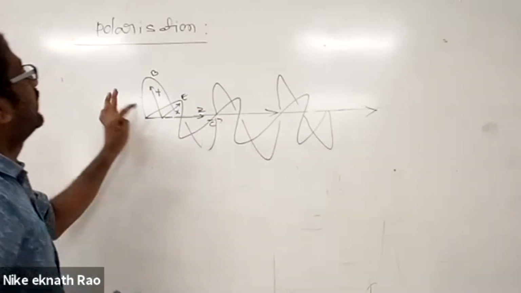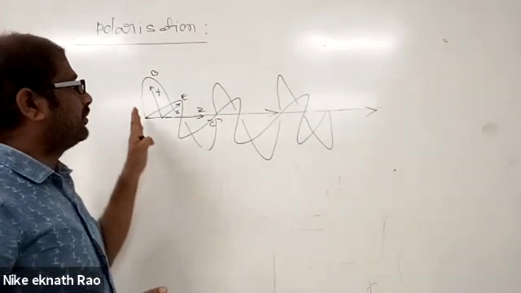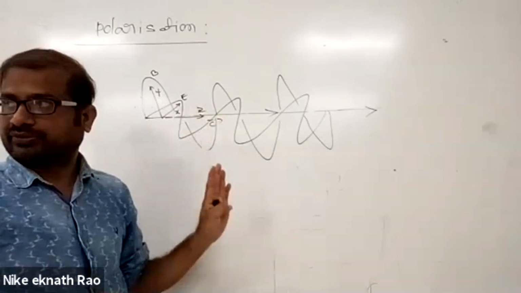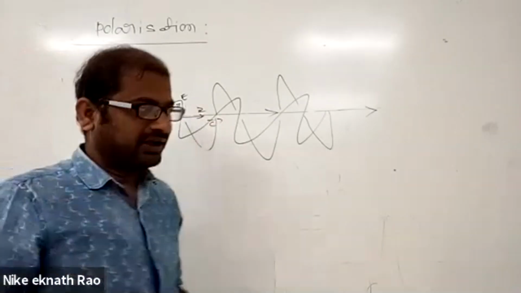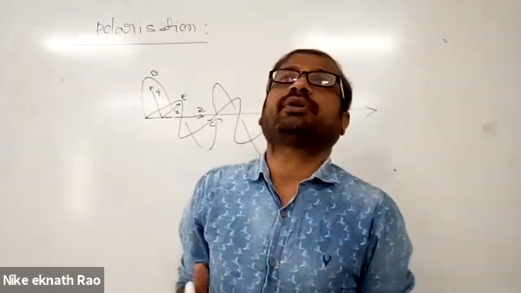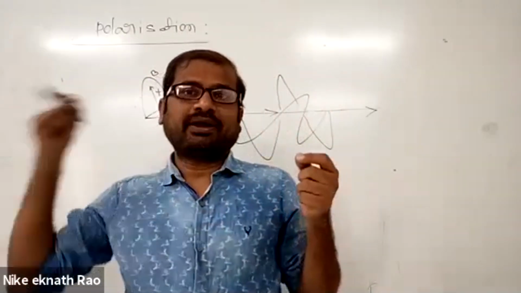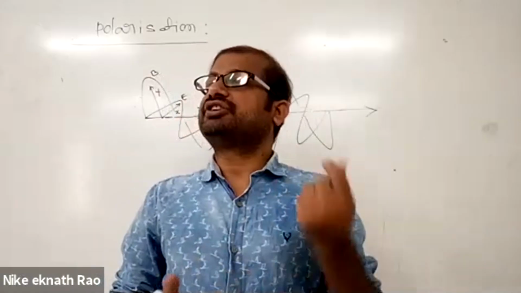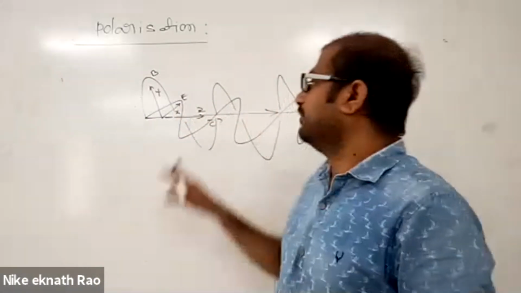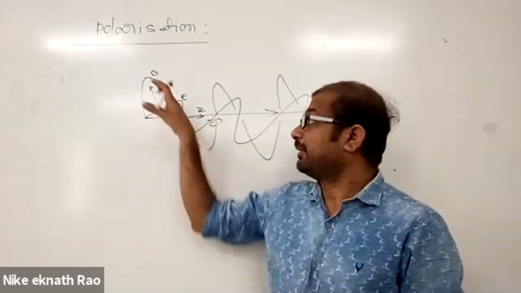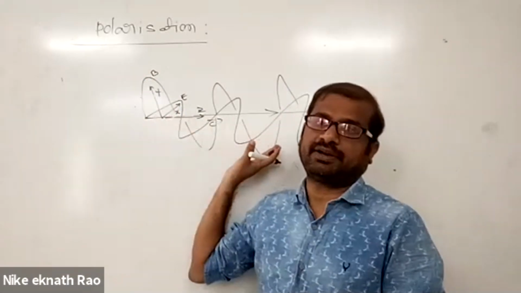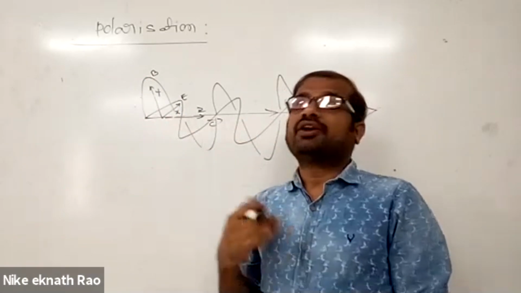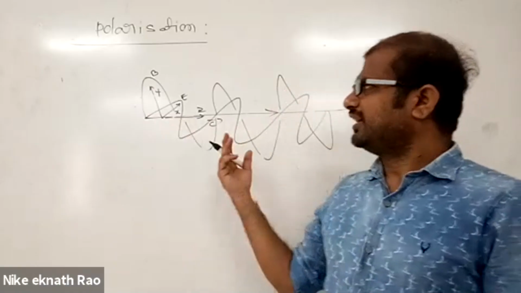So electromagnetic waves tell us that light is a wave which is not mechanical, so no medium is required. Then how does it propagate? By oscillating electric and magnetic fields. An oscillating electric field generates a magnetic field, which generates an electric field, and they oscillate mutually perpendicular, and perpendicular to both of these directions the light is propagating. So we accepted that light is an electromagnetic wave.